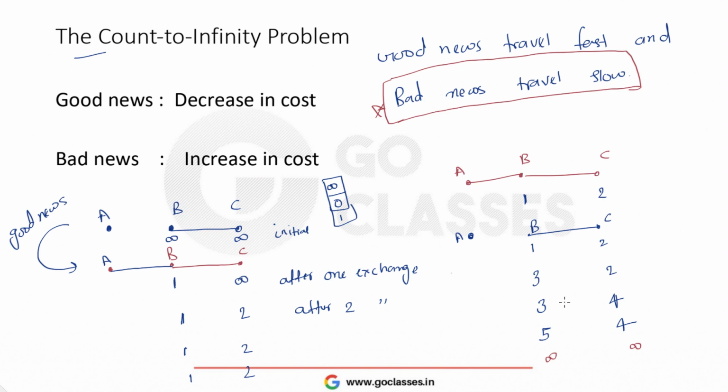I hope you got it. So this count to infinity problem is not such a problem that I cannot even implement distance vector routing. It's just that it's slow.